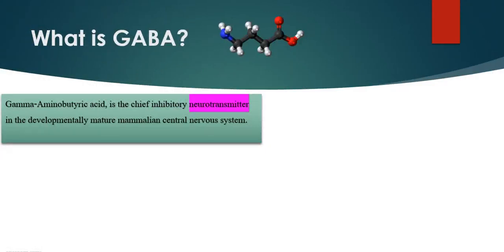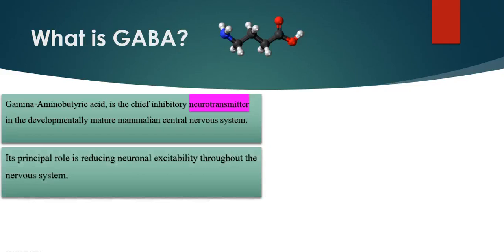What is GABA? GABA is a short name of gamma amino butyric acid. It is the chief inhibitory neurotransmitter in the developmentally mature mammalian central nervous system. I have colored the word neurotransmitter here because I will explain what a neurotransmitter actually is, for a better explanation of the effect of GABA, how it works, and what its effect is on the brain.